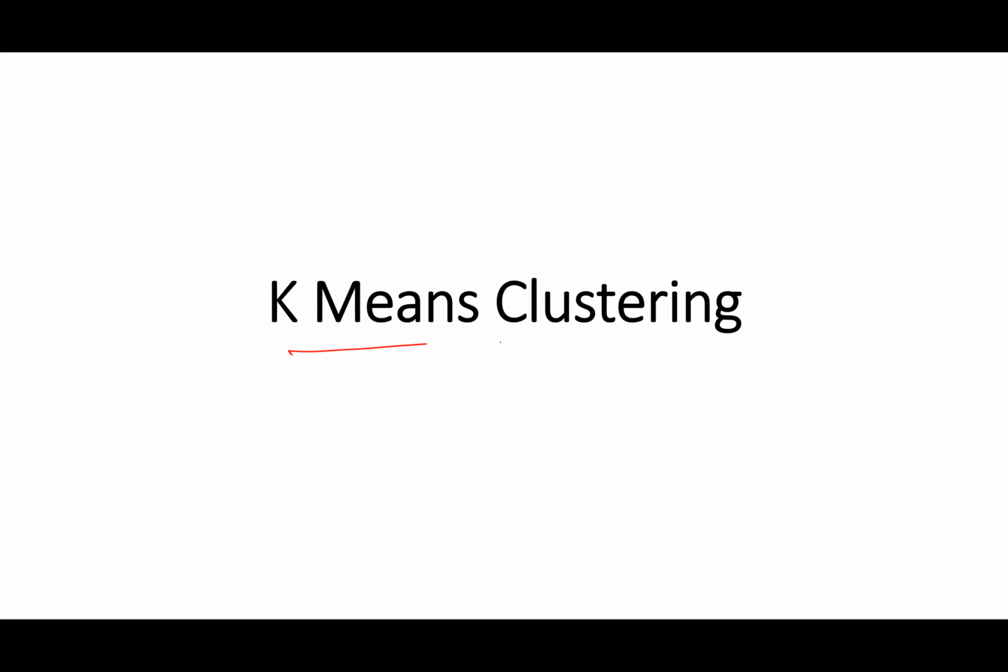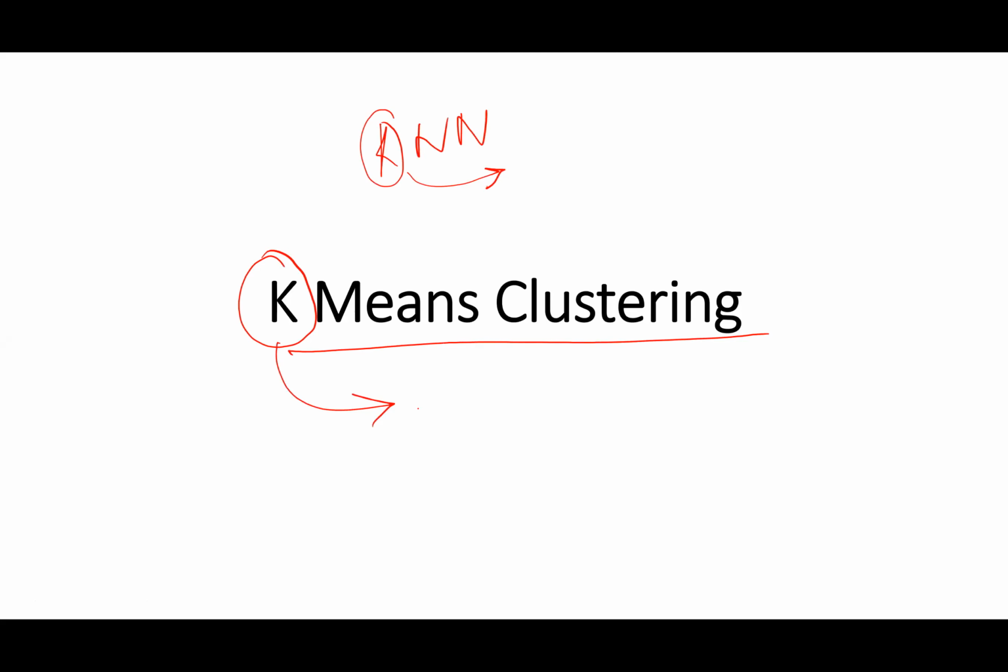So this K is common over here, but the meaning is different in both the cases, right? In K nearest neighbors, K meant the number of neighbors we are taking into consideration for our classification task. Here in K-means clustering, K means the number of clusters, the number of clusters I want my data to group into.